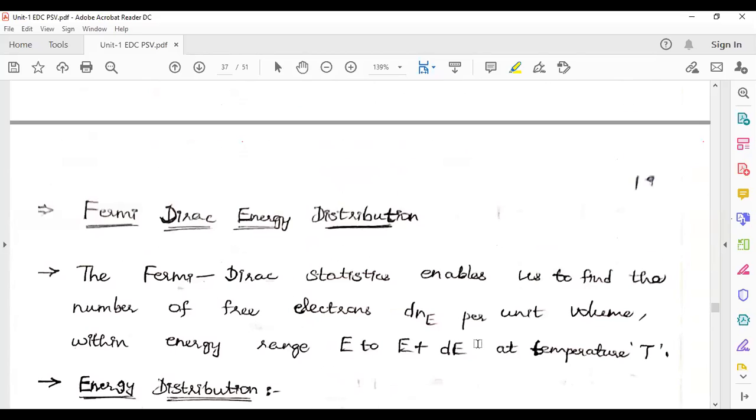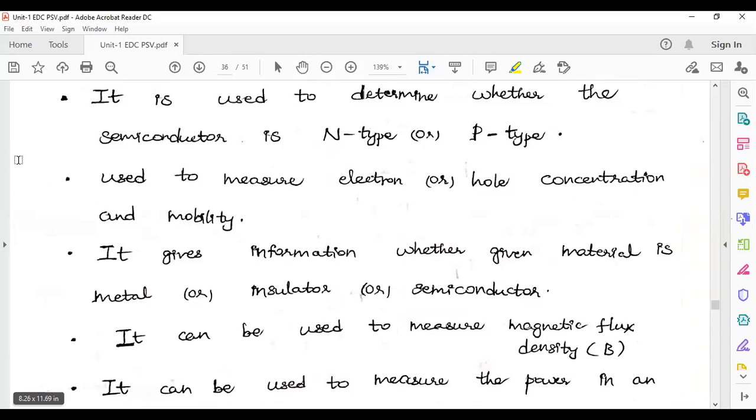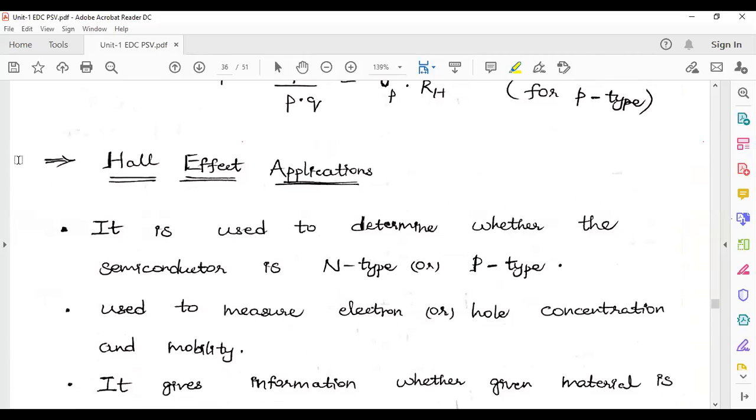In the next class, we will see this Fermi-Dirac energy distribution. In the previous class, we just learned what the Fermi-Dirac equation is and how it can be used. We know all the concepts by using a different notation, by deriving some terms. We can easily analyze how the Fermi levels are going to shift towards the conduction band and valence band. We will see that in the next class.